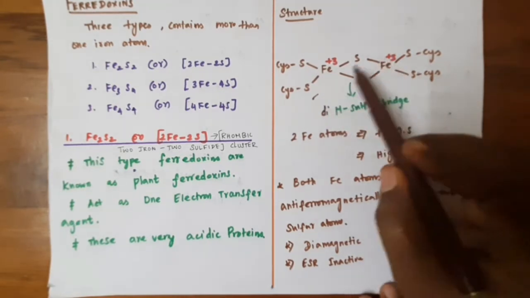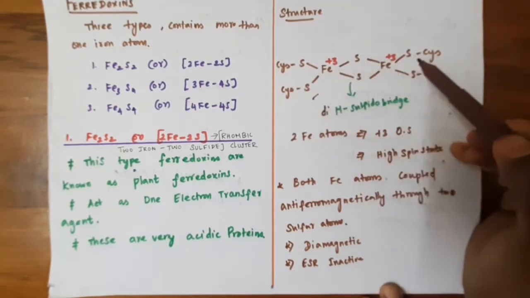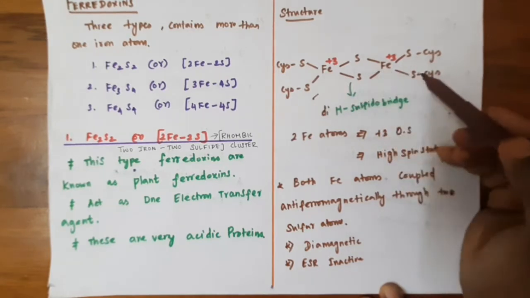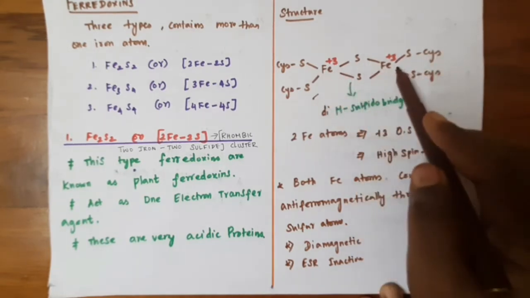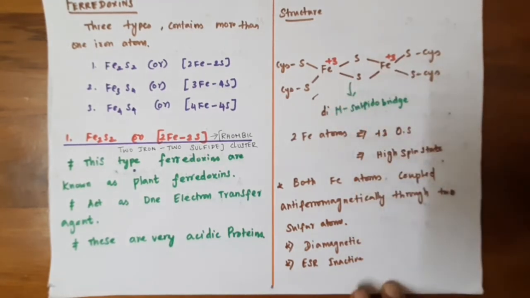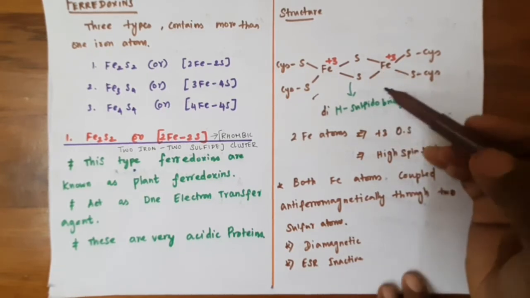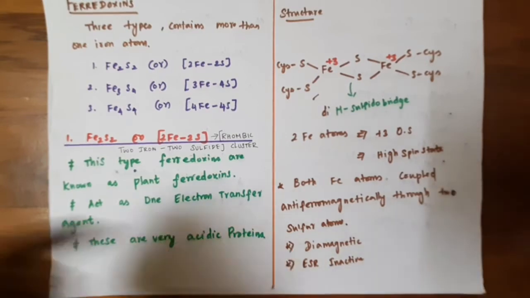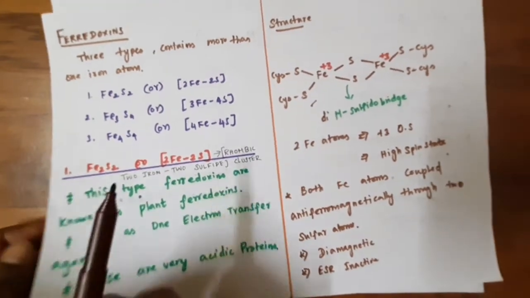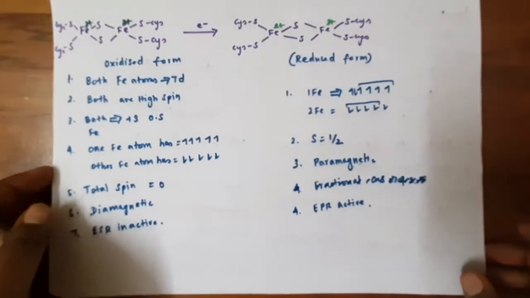Here both the iron atoms are in the +3 oxidation state, which was in the high spin state. So both the iron atoms are +3 as well as high spin. It is diamagnetic and ESR inactive. And let's see how it becomes paramagnetic and ESR active.